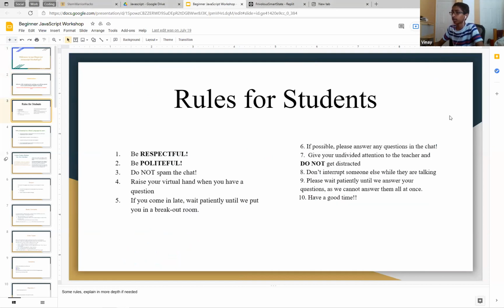So yeah, these are the rules. Be respectful, polite, do not spam. You can raise your hand if you have a question. If you come in late, we might put you in a breakout room. Please answer any questions in the chat. Give your attention to me, and please don't get distracted. Don't interrupt someone else, and please wait patiently while we answer your questions, and have a good time.